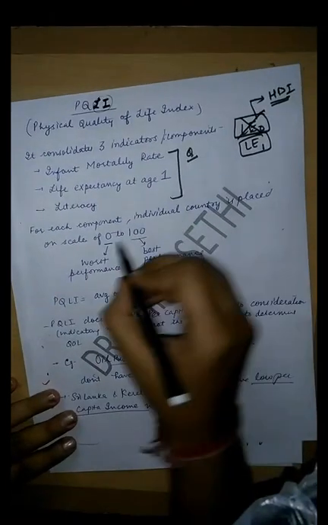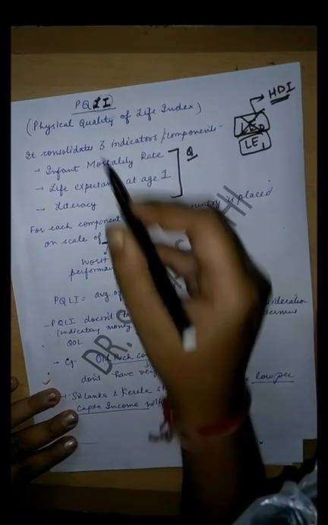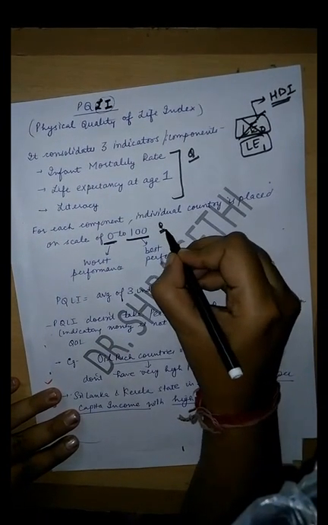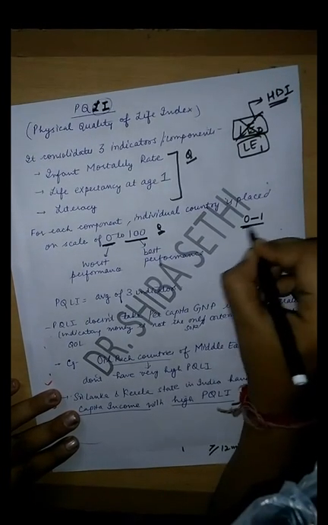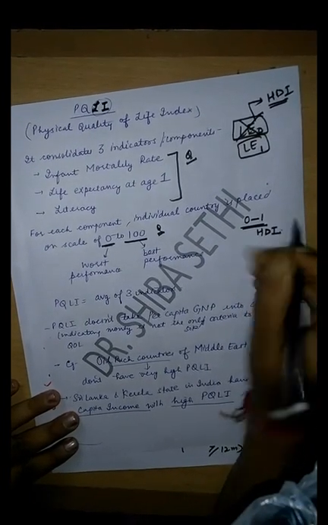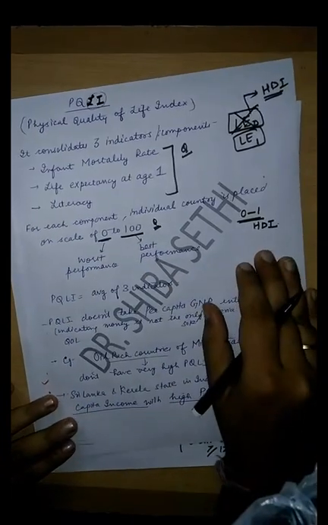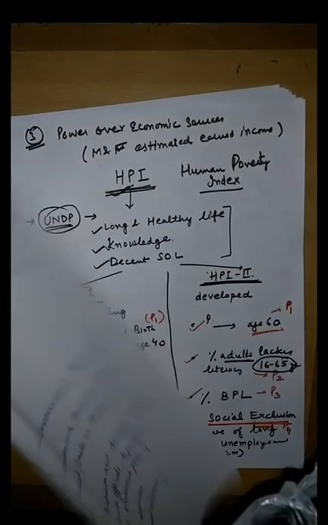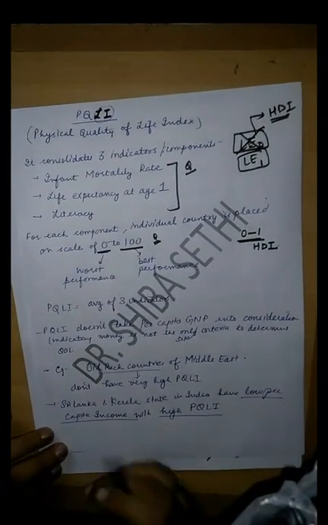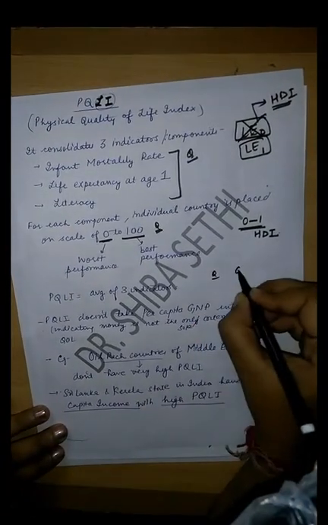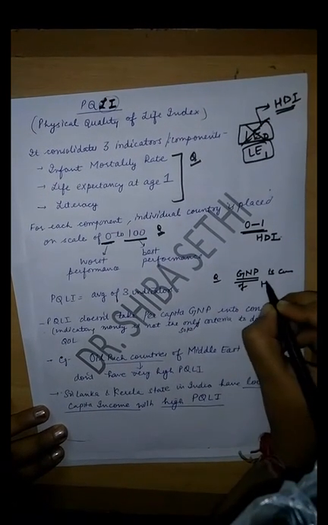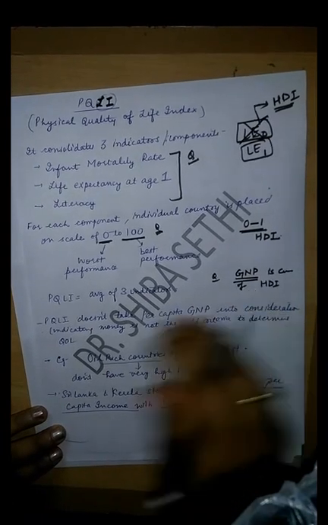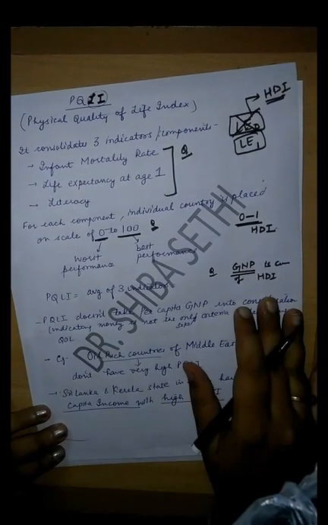The next important question which comes is on the scale of 0 to 100. PQLI is measured on a scale of 0 to 100. In contrast, 0 to 1 is the scale for HDI. PQLI is 0 to 100 and HDI is 0 to 1. The next important question is on GNP. That is, GNP is a component of HDI. It's not a component of PQLI. You need to remember that.